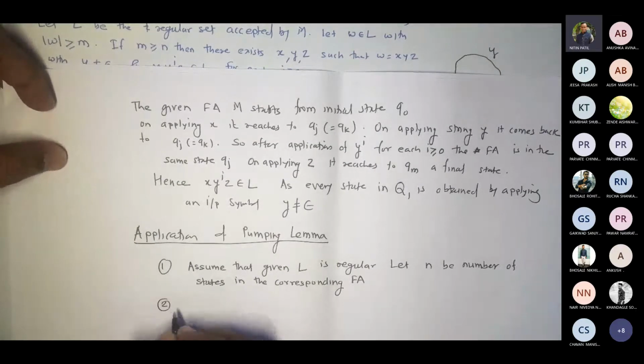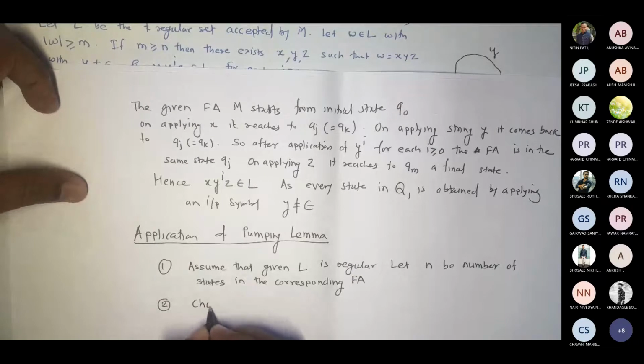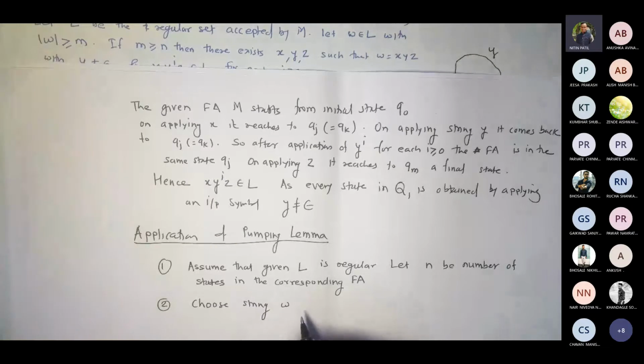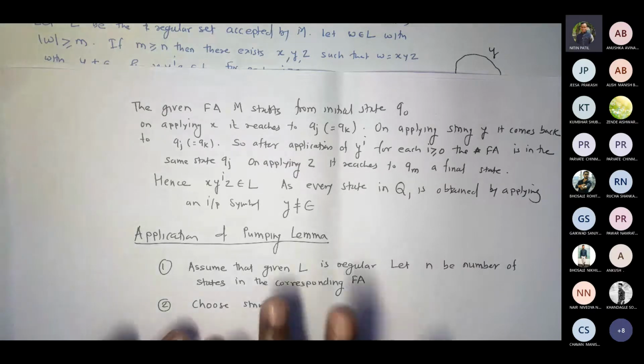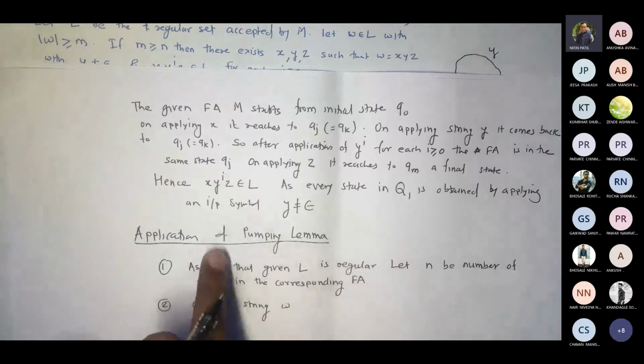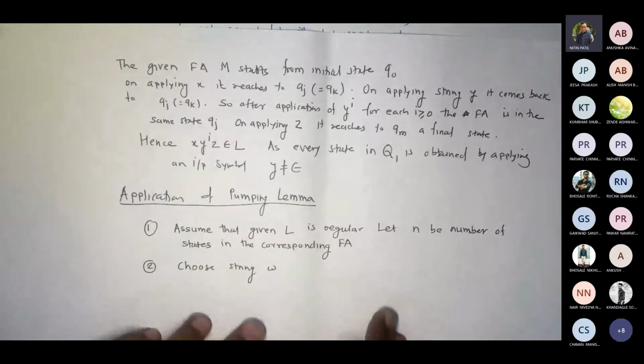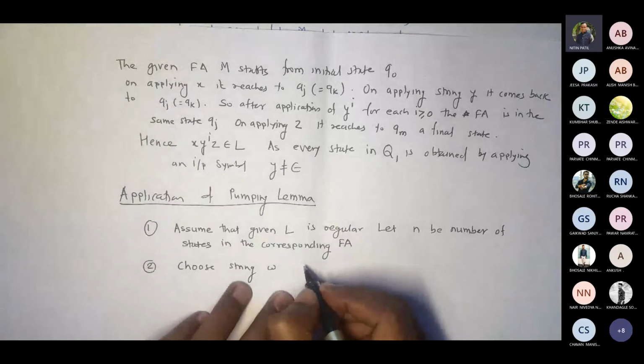Now step 2. Choose string w. Whenever you are talking about mathematical induction, what do you do there? You start with the basis, correct? Then you try to prove it for i, then you assume i plus 1 is true, and hence proved by using mathematical induction. Now we are going to prove this mainly by contradiction. We are going to use this theorem, the application of pumping lemma, by proving it through contradiction. Choose string w